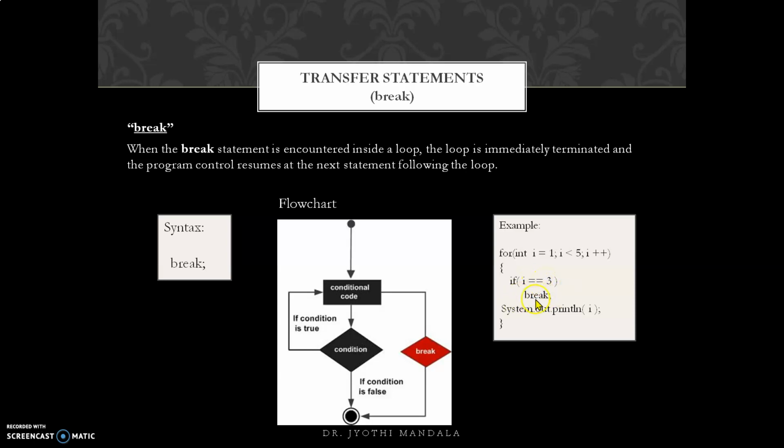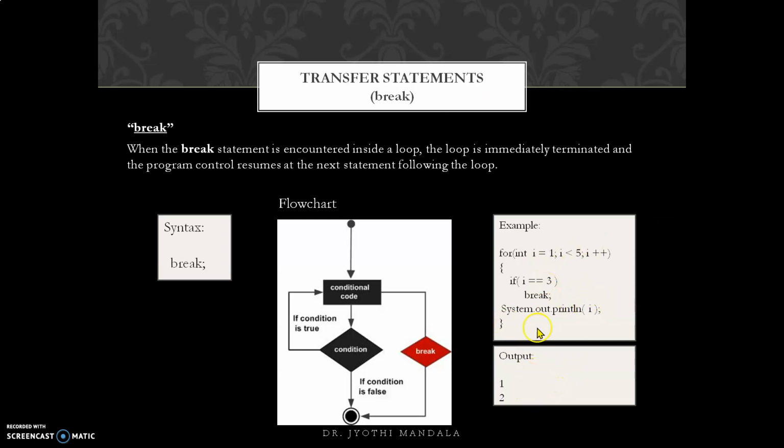Whenever there is a break inside a for loop or inside any iterative statement, it will come out of this for loop. So the control will come here and the next iterations will be skipped. So for this program, we will get an output of 1 and 2 only, because there is a break statement whenever the I value is 3. Got it? So this is how the break statement will be used. Whenever there is a break statement inside the loop, it will be immediately terminated.